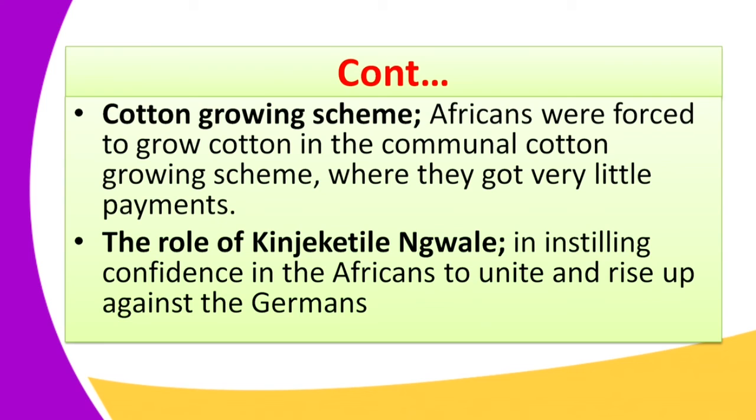And he gave them the magic water. This magic water was to instill the confidence that the German bullets would not get them wherever they were. Therefore, they were encouraged and they faced the Germans. So this water did not work. You will see the consequences of this. It did not work, and a number of this community were killed because the water was not working.